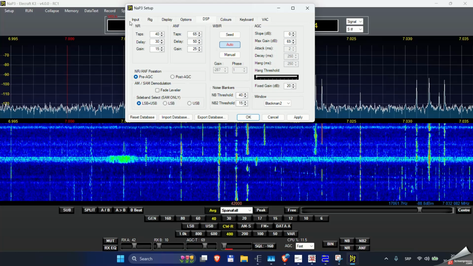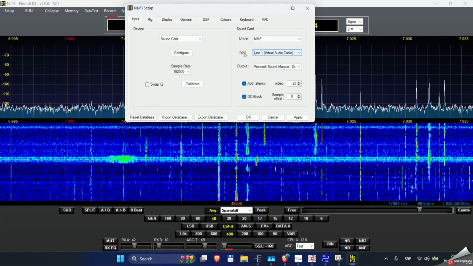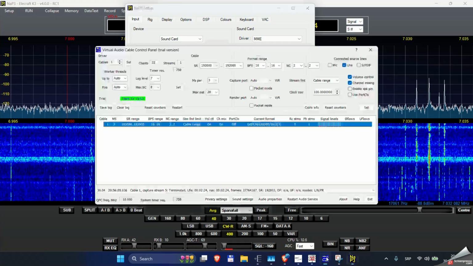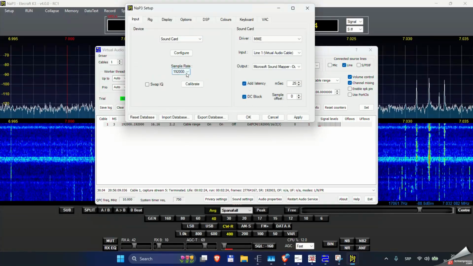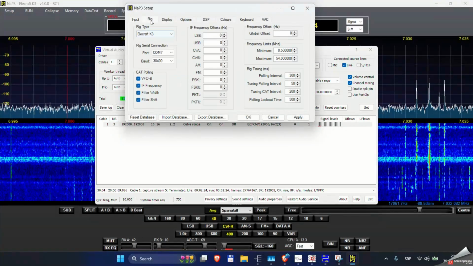To set it up, you need to match the input device, line 1 of your virtual audio cable, and to match bitrate and sample rate. Sample rate is, as you can see, 192 kilohertz, and it will give you a bandwidth of 192 kilohertz on your spectroscope. For rig control, you have to choose Elecraft K3.